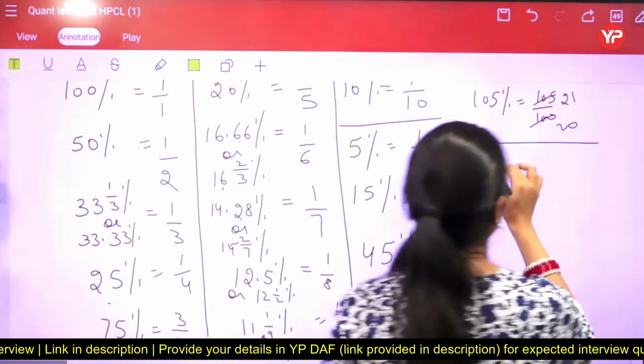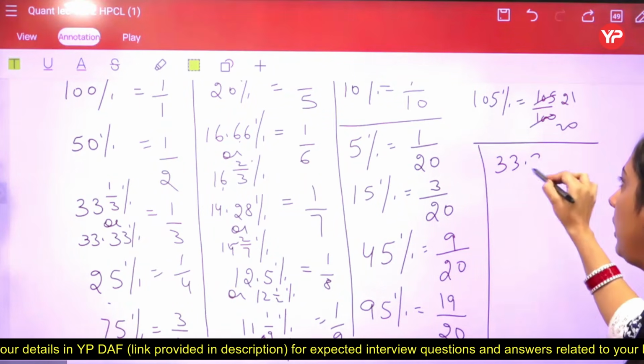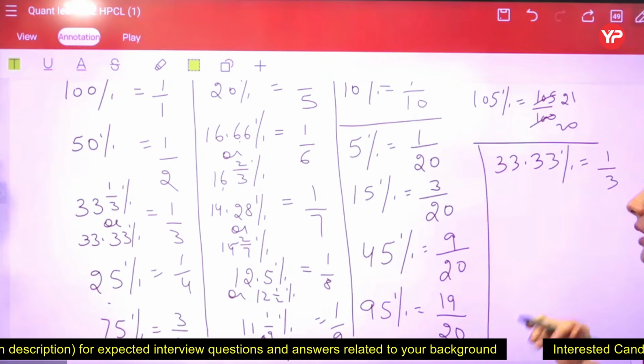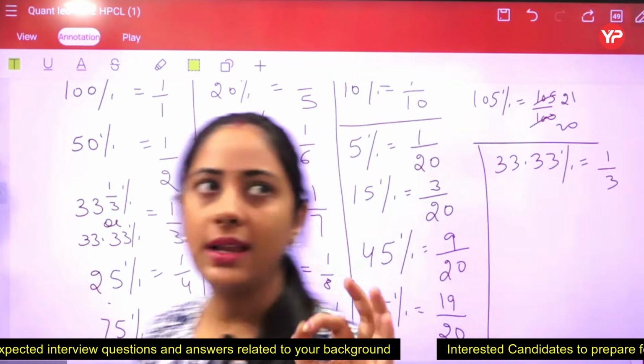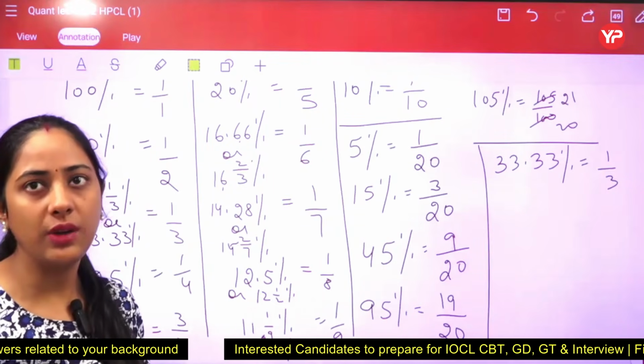The next is whenever you have a percentage like 33.33, you know that it equals 1/3. Now these are some last points. So 33.33 equals 1/3.